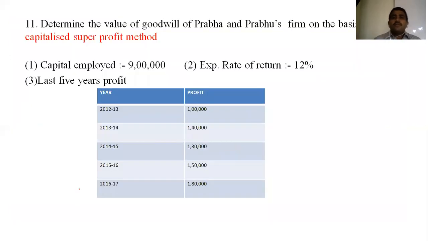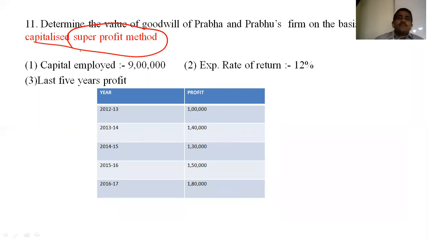Now, friends, here is the new method we have to learn today. What is that method? Determine the value of goodwill of Prabha and Prabhu's firm on the basis of the capitalized super profit method. So now they are saying the capitalized super profit method, so it involves a super profit also. Clear?